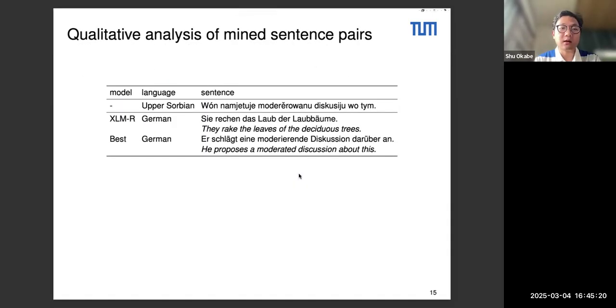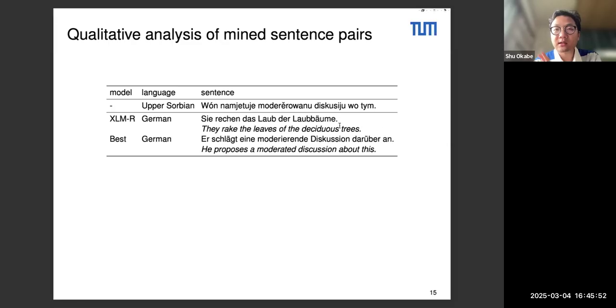I will present some examples of what we have mined. So here is an Upper Sorbian sentence, and this is the German sentence. It has been paired with XLMR, which was the poorest performing model. And this is with the best performing model. If you look at the translations, they have nothing to do in terms of topic. And the true translation is, of course, the one which has been found by the best model, which talks about moderated discussion and not about leaves of trees.